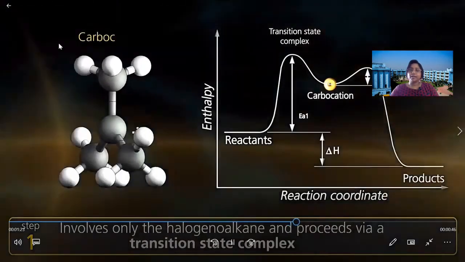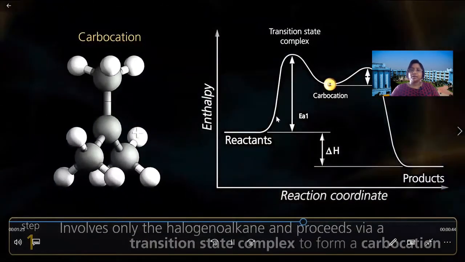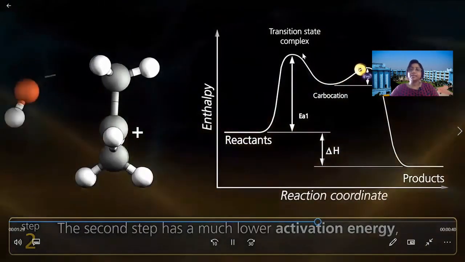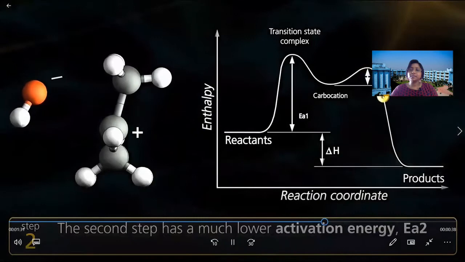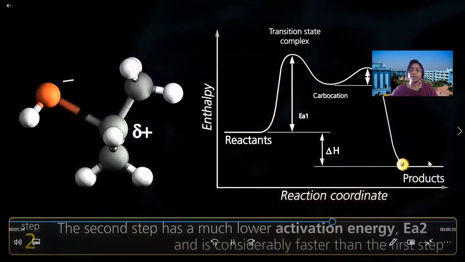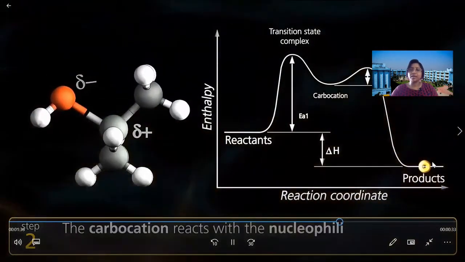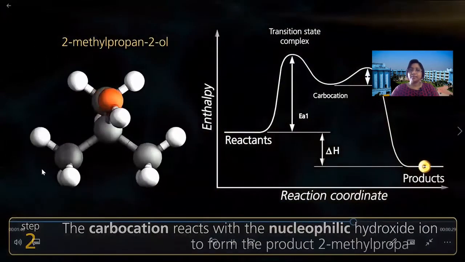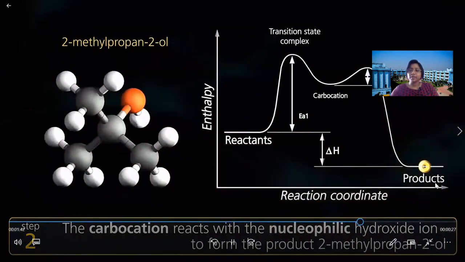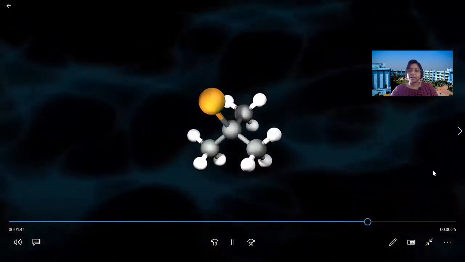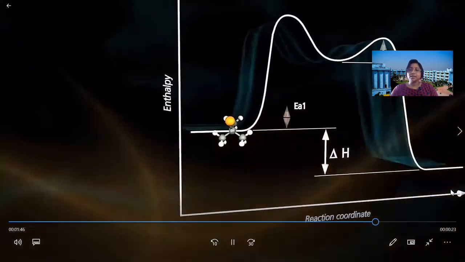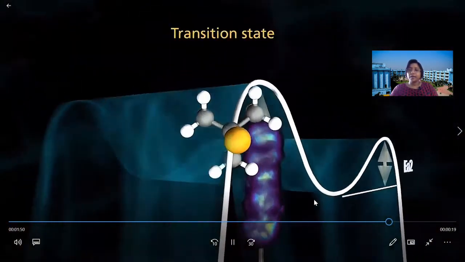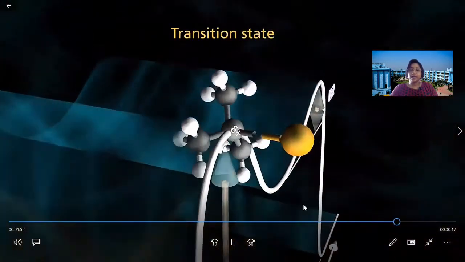And here you can look at the picture. So first, the carbocation is formed. Then in the second step, that is the lower energy level. So it is going very fast because every molecule wants to be at the lower energy level. So in this way, we are getting the final product. So it is the SN1 reaction. So it is also called unimolecular reaction.